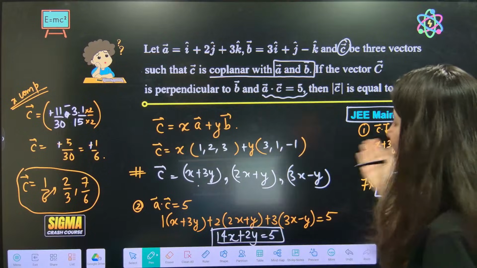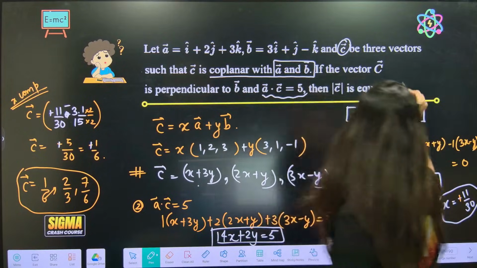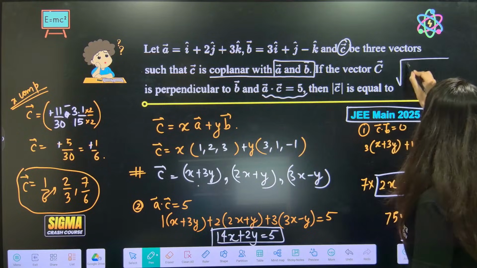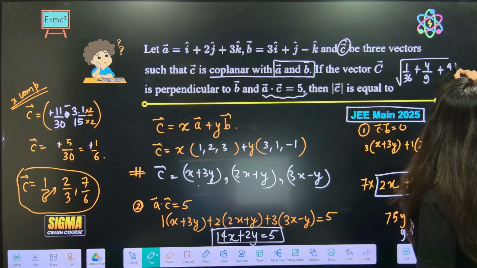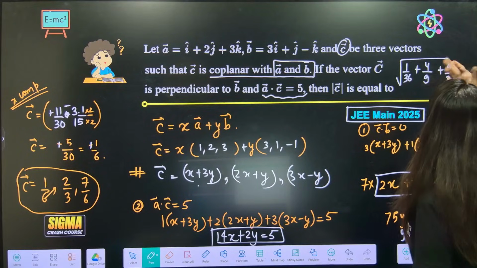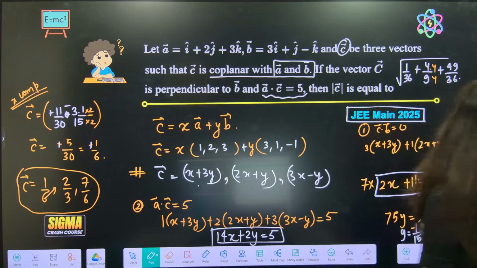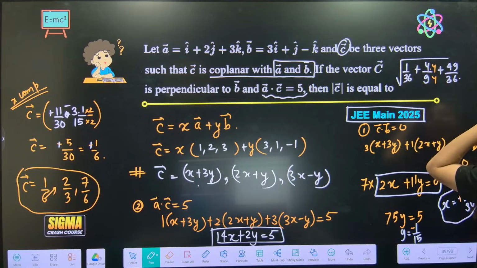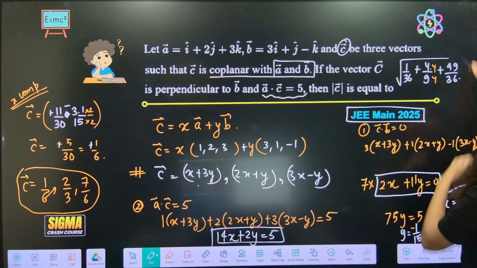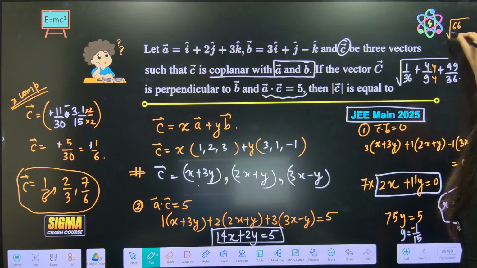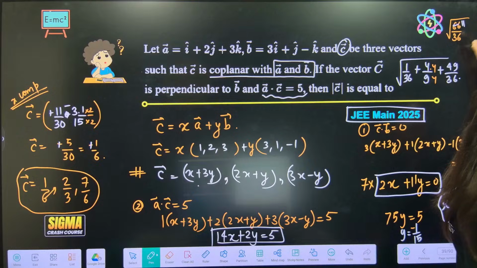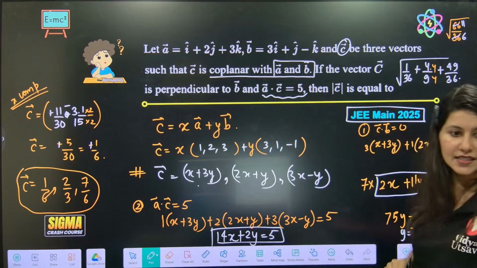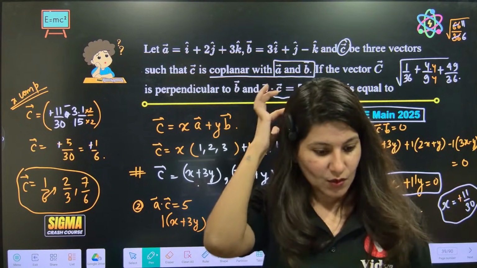C vector. Magnitude of C is what they are asking. So it is going to be what? Square root of 1 by 36 plus 4 by 9 plus 49 by 36. And here if you multiply 4 by 4, you will get 16. 1 plus 49 is 50, 50 plus 16, 66. So root 66 upon 36. Correct? This is what you're going to get. And 6, 11, 6, root 11 by 6 is the answer. So root 11 by 6.